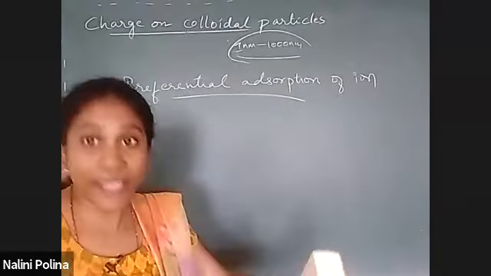So take down a table here, make two columns, take down examples of positive sol and examples of negative sol. A few sols can be stable only if they have a negative charge, and a few sols can be stable only if they have a positive charge. So let us see a few examples for positive sol and negative sol.